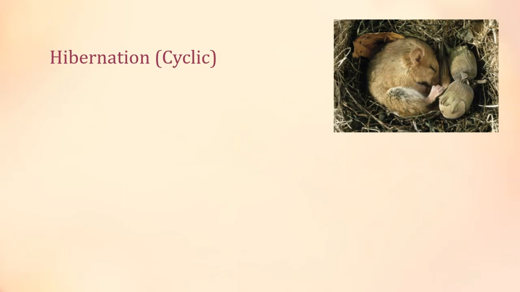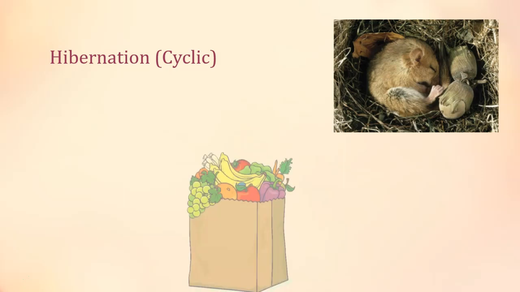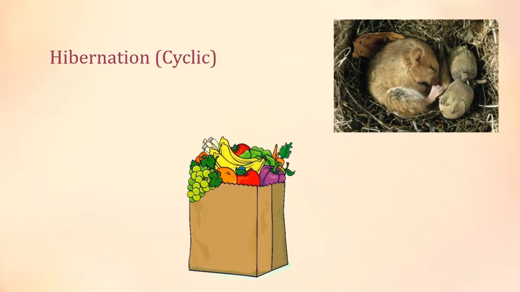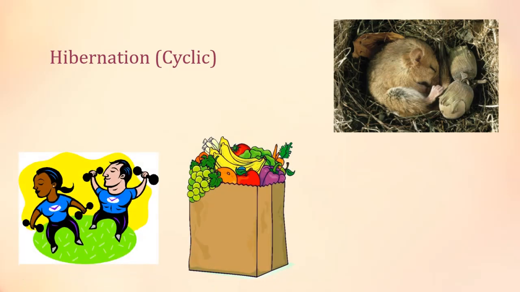All organisms need energy. Animals get energy from eating food. We need food in order to move around and for our bodies to function. In the winter months, where it is very cold, do you think there is plenty of food for animals to eat? Probably not. Food is more scarce in the winter. So since there is less food, some organisms spend extra time sleeping and resting so that they use less energy and don't need as much food to stay alive.